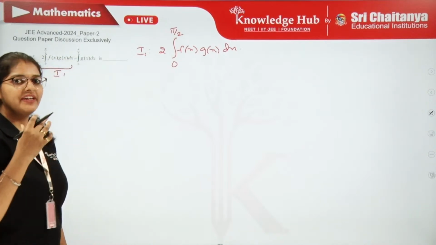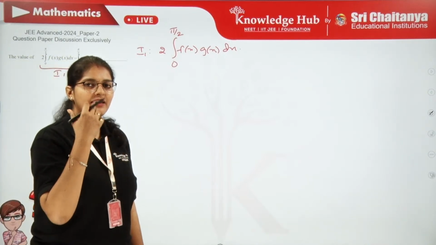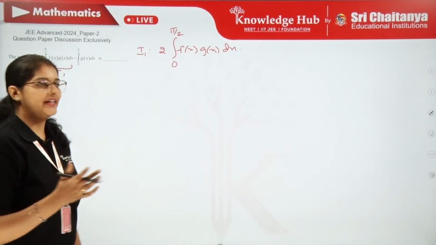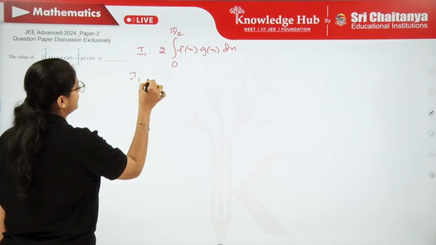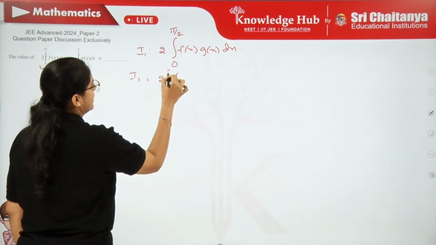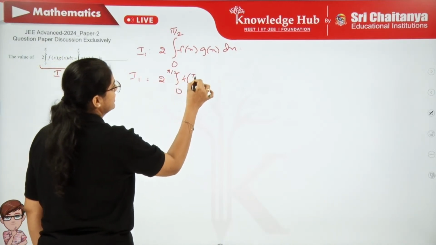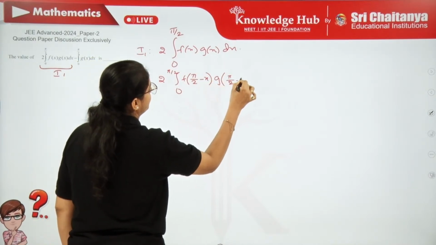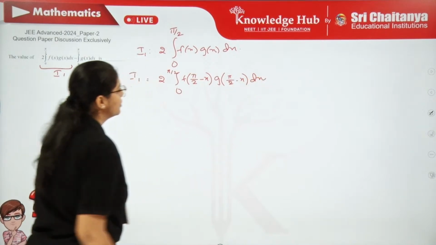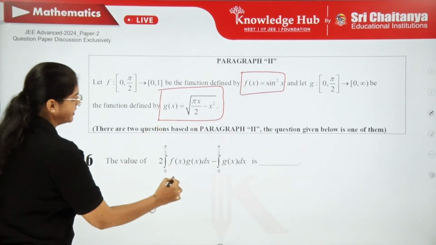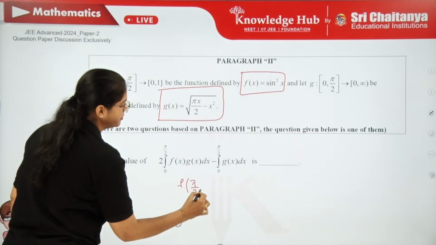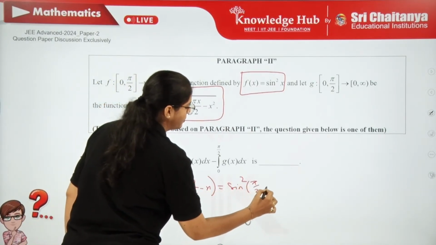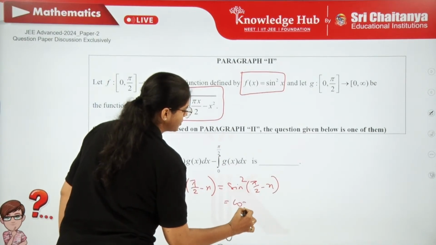Now if you do not have any idea in definite integrals, the very first step is you can use the King's property. Let's try to use this. So what is King's property? Integral from 0 to π/2, same function, you have to write a plus b minus x, that is f(π/2 − x) g(π/2 − x) dx. What is f(π/2 − x)? That is sin²(π/2 − x), which is cos²x.